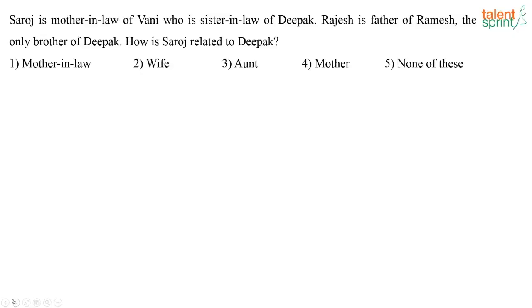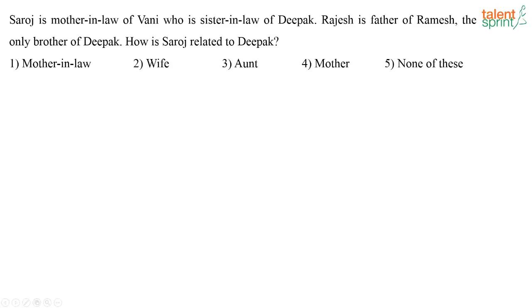Saroj is the mother-in-law of Vani, who is the sister-in-law of Deepak. Rajesh is the father of Ramesh, the only brother of Deepak. How is Saroj related to Deepak? So what's the answer for this question? Very, very easy question. What is the answer?